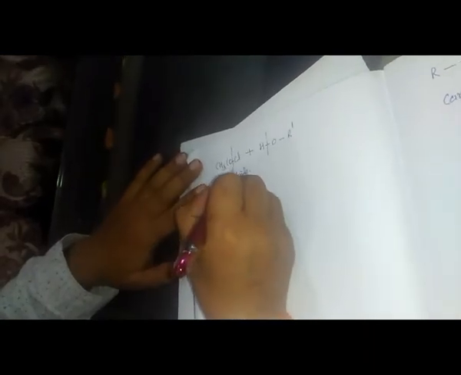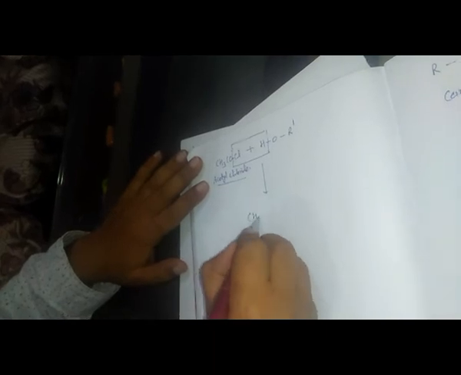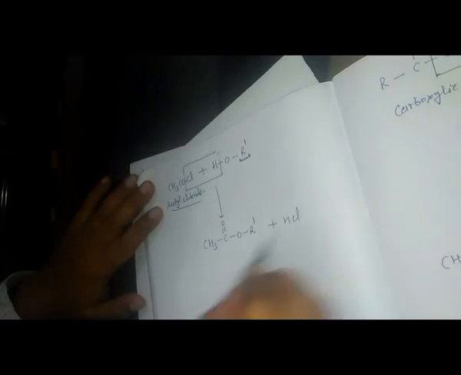The H and the Cl react to give us HCl, and we get CH3C double bond O single bond O single bond R dash. In place of R dash, you can take any alkyl group, plus HCl. This reaction is a reversible reaction. But if I add pyridine here, then it will be irreversible.